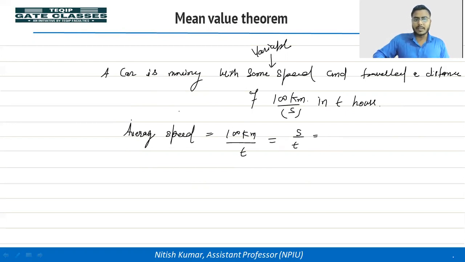Okay, so during the moving of the car during the t time, the car should have achieved, at least at one point or at one moment, the car speed s by t.